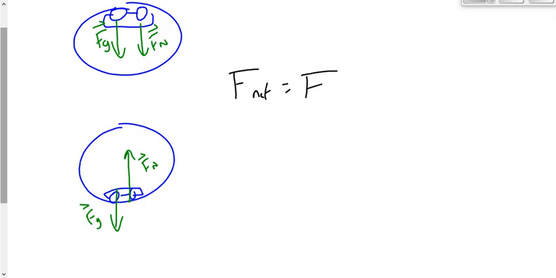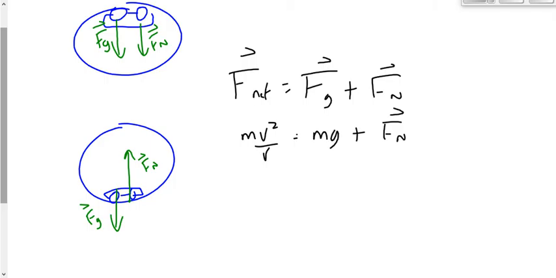In both of these cases, we would say F net is equal to the sum of the forces. That would be Fg plus Fn. In both cases, we would say mv squared over r is also F net, is equal to the sum of the forces. And then we have to worry about positives and negatives. At the top of the circle, is the force of gravity positive or negative?